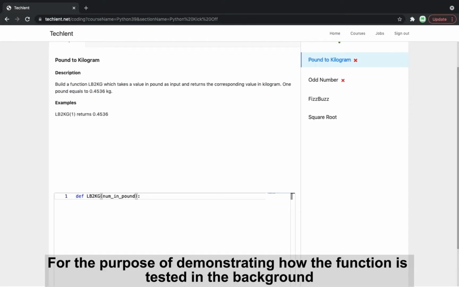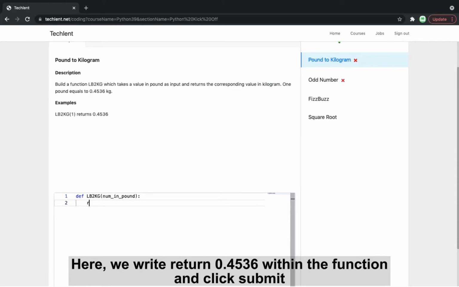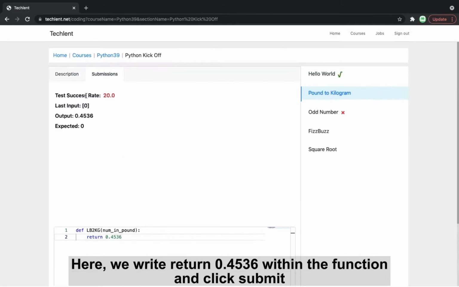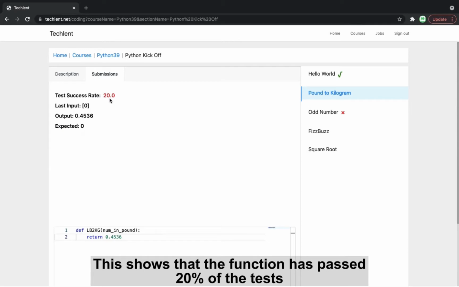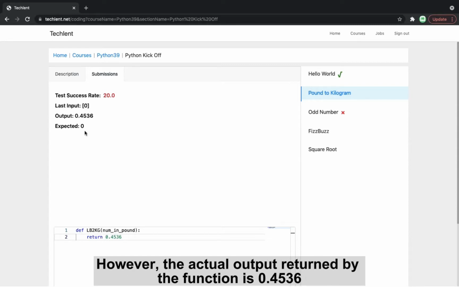For the purpose of demonstrating how the function is tested in the background, we will first write an incorrect code. Here we write return 0.4536 within the function and click Submit. This shows that the function has passed 20% of the tests. When we use 0 as the input argument, we should expect the output to be 0. However, the actual output returned by the function is